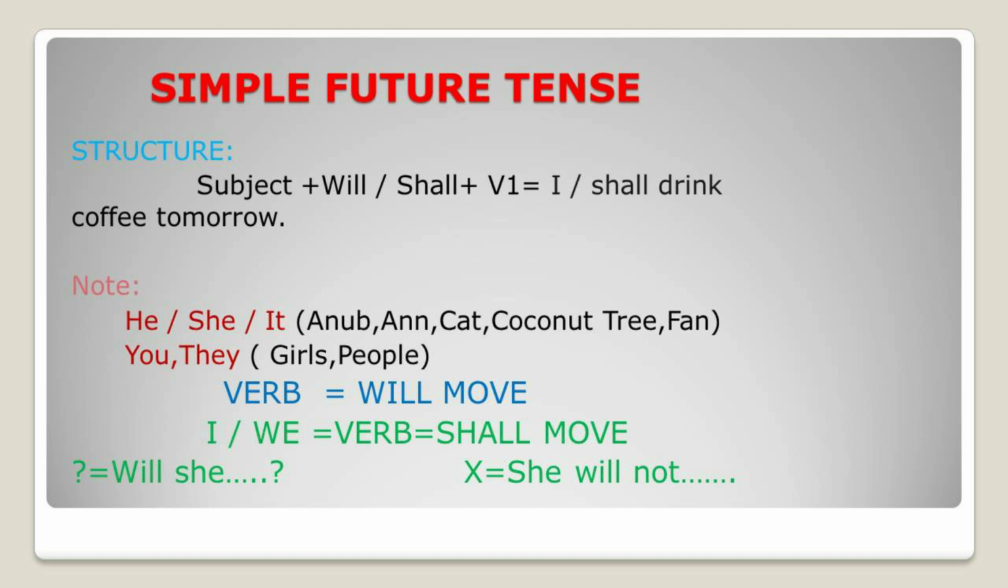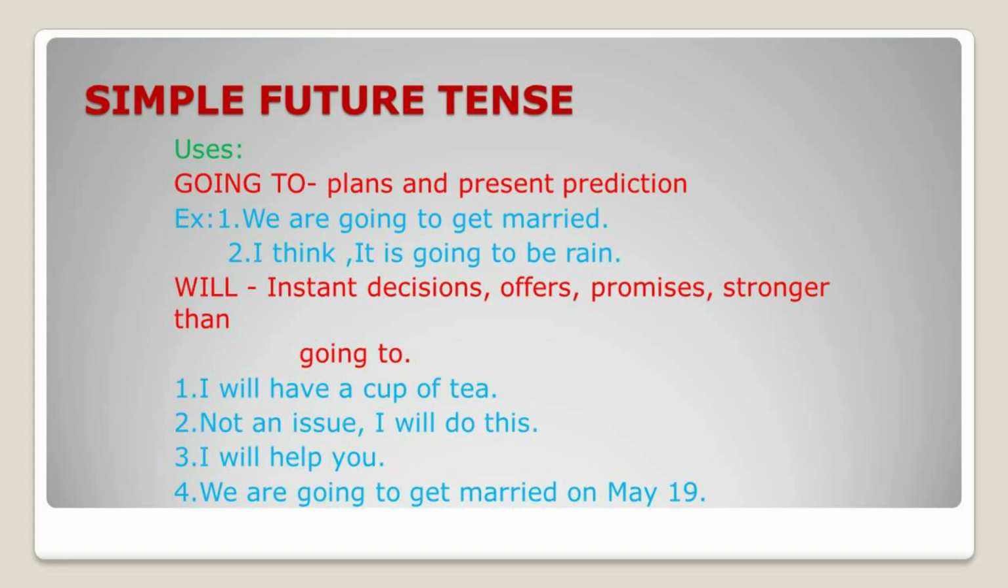Note the instruction given here. If your subject is he, she, it, you, they, you have to use will plus verb 1. If your subject is I or we, then you have to use shall plus verb 1. So what did you understand from this? Normally we use will with all persons, but with first person we may use shall instead of will. That's all. Okay. The uses of simple future tense.